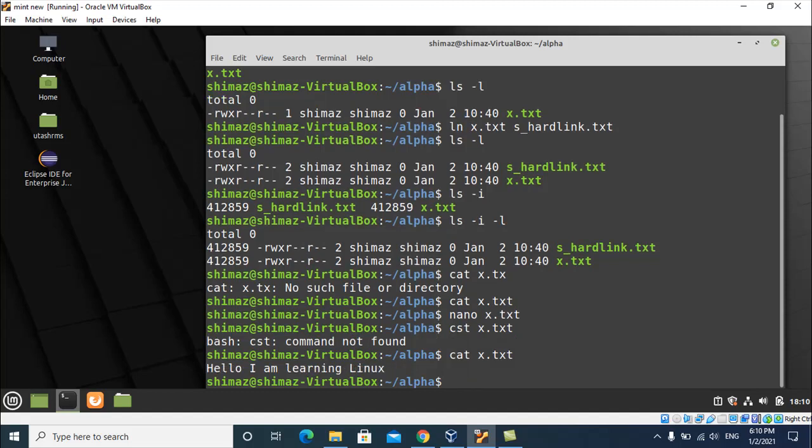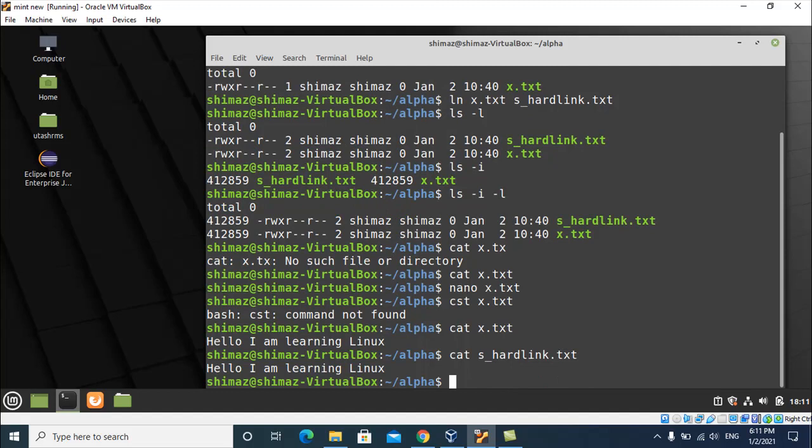Now we have given some data into the x.txt, but now I want to print the file hardlink.txt, and you see it is printing the same data.